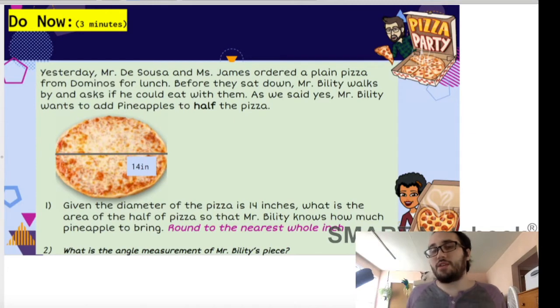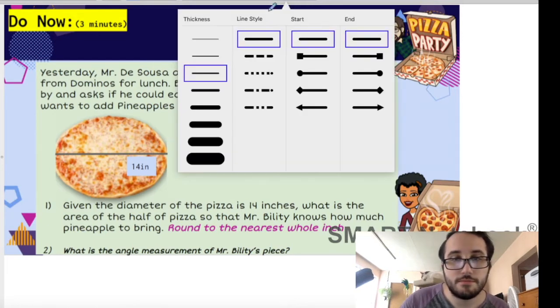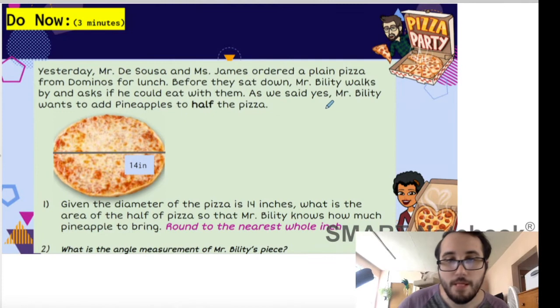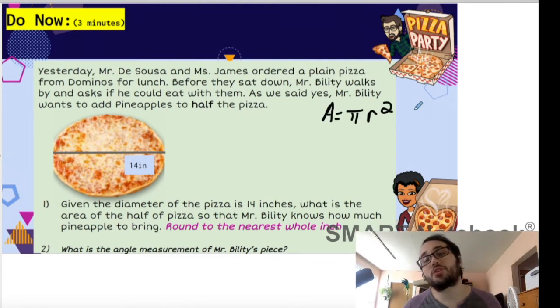So the first thing that you got to think to yourself is, well, it's asking me for the area of a pizza. Pizza is a circle. What's the area of a circle? I'll give it to you. It's pi r squared. So what I encourage you to do is determine the area of half of the pizza to see how much pineapples Mr. Ability should be bringing.